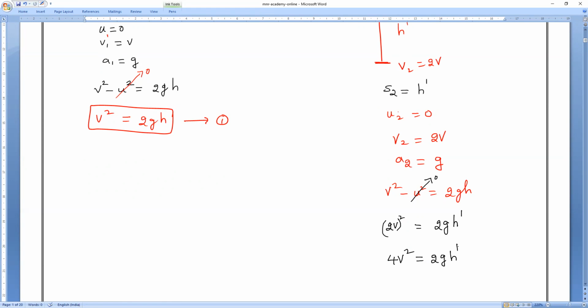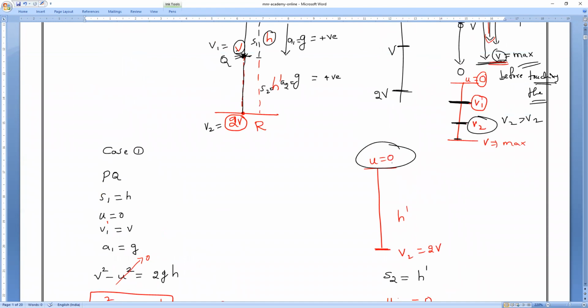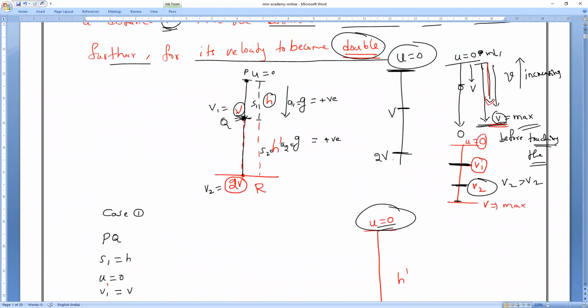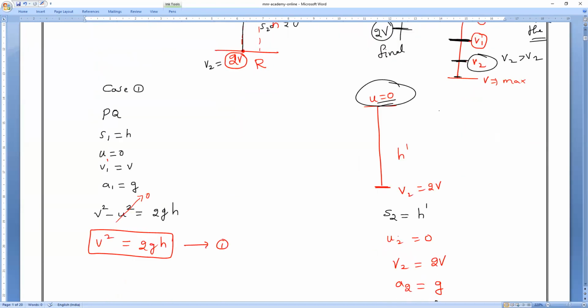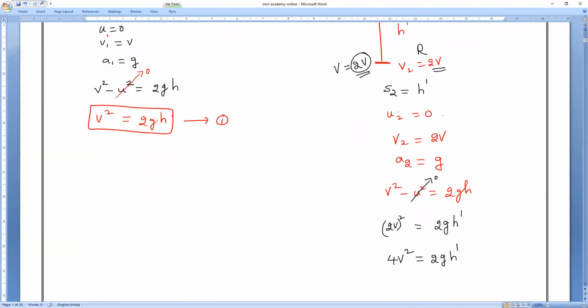Yes, in the second case, initial velocity is not 0. What is the initial velocity? Thank you, Agalya. So the initial velocity for the second case is not 0. In the first case, initial velocity is 0 and this is the final velocity. For the second case, this is the initial velocity and this is the what? Everybody? Final velocity. So you can rectify that. So in the second case, from Q to R, initial velocity is V. And what is the final velocity, everybody? Final velocity is 2V.